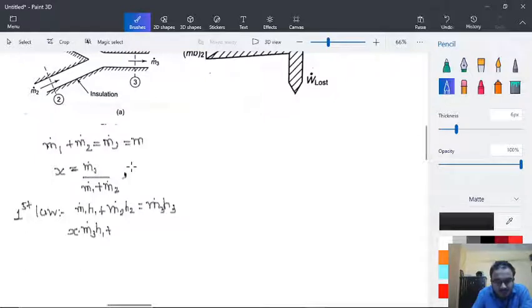We have defined the fraction, so let us also calculate 1 minus x. If you calculate this 1 minus x by yourself while putting this formula, you will get M2 dot over M1 dot plus M2 dot.